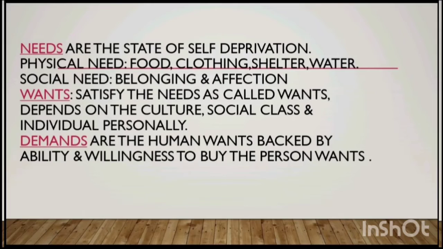In society, we have unlimited needs and wants. For example, we have the need for shoes. We need shoes, but what is the difference between needs and wants? There is a running shoe, walking shoe, or sports shoe. This specialization or different categories of needs is called wants. But if I don't have the purchasing power, I don't have the willingness, then it is not called demand.